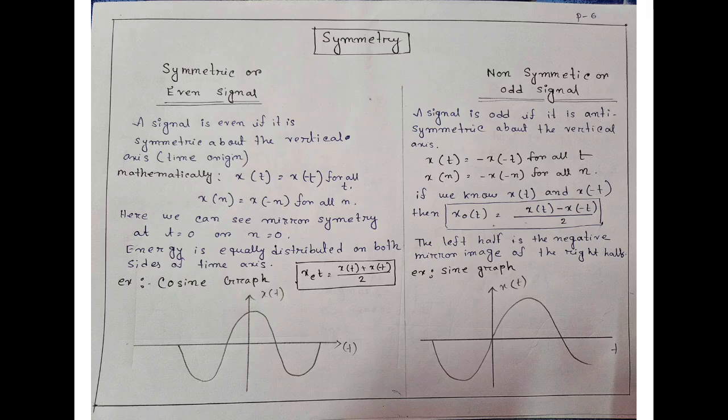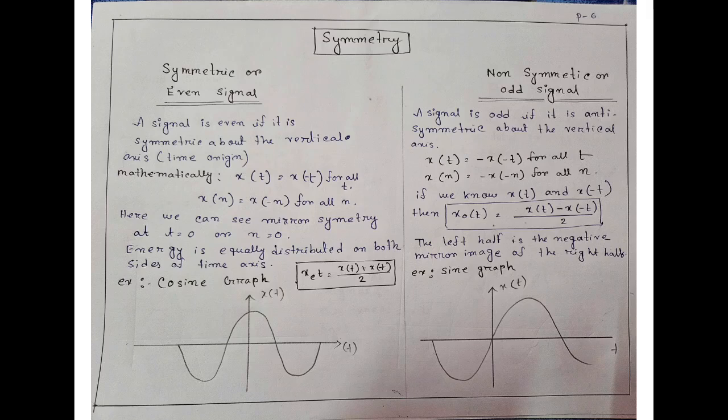Energy is equally distributed on both sides of the axis. So there is an example of a symmetric signal. It is a cosine graph. It is mirror symmetric at t equals 0 and n equals 0.